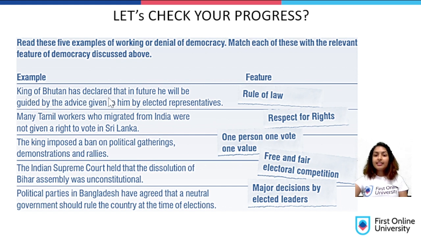King of Bhutan had declared that in future he will be guided by the advice given to him by the elected representatives. So what is this kind of feature? One person, one vote, one value. Right? Just like that, you can in your spare time take a look at this and match it with the following feature.